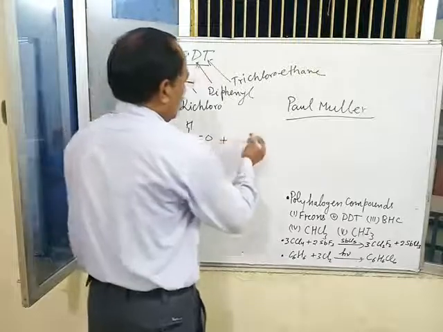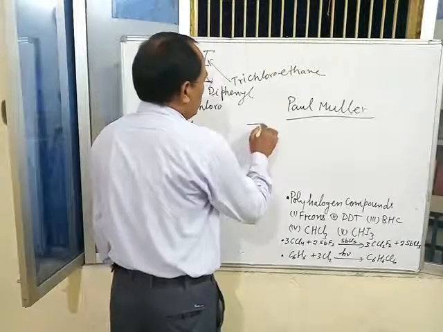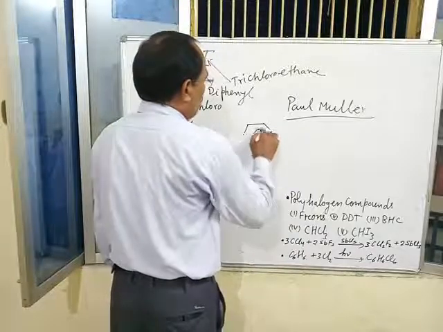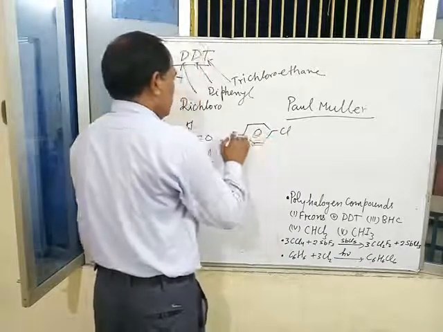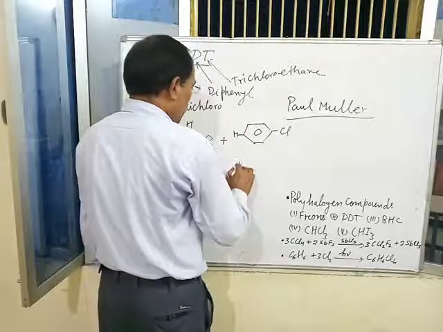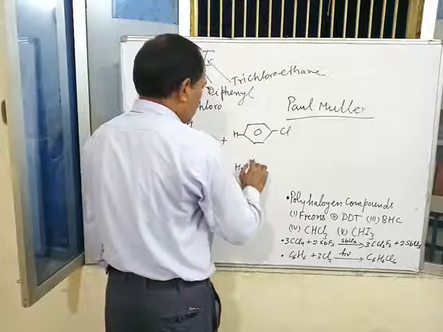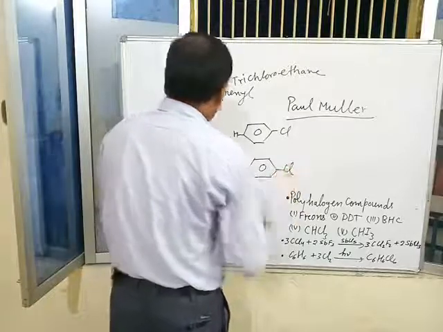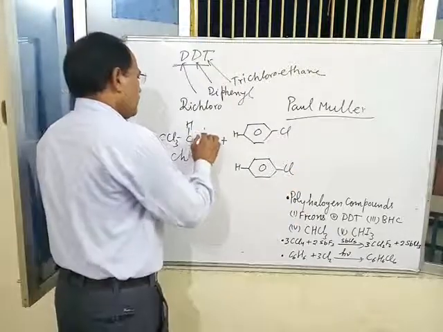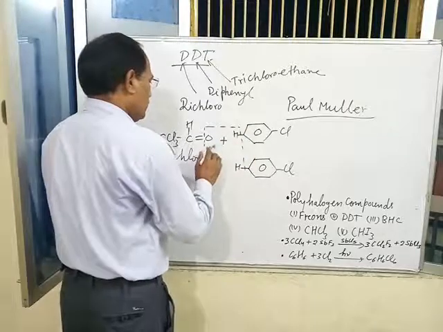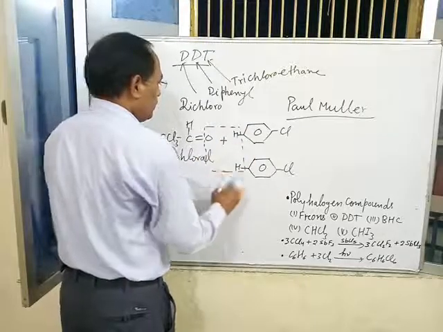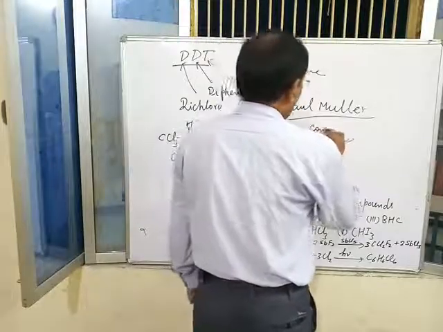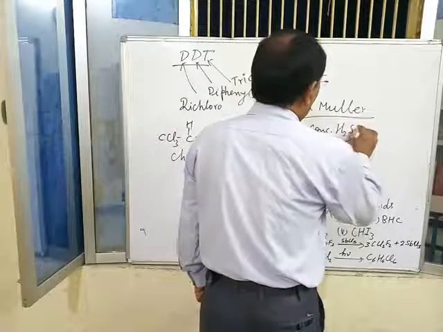Chloral reacts with chlorobenzene, two molecules of chlorobenzene taken.